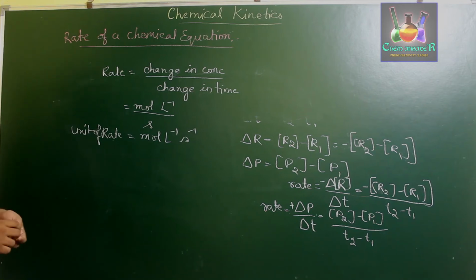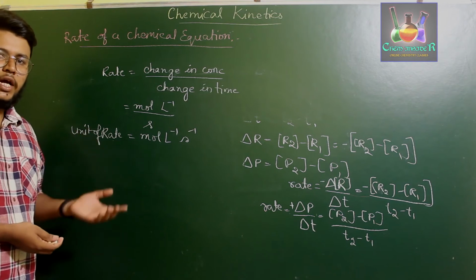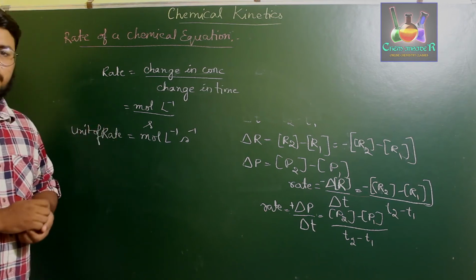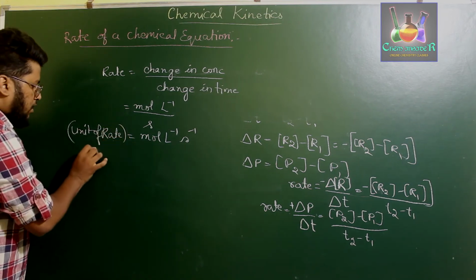Okay. So therefore, the rate which we are considering by the change in concentration of reactant or product divided by change in time, this particular rate is called average rate of a reaction.